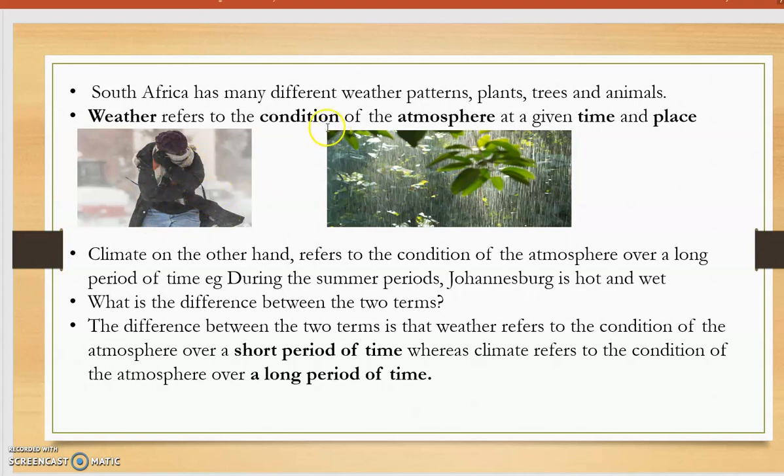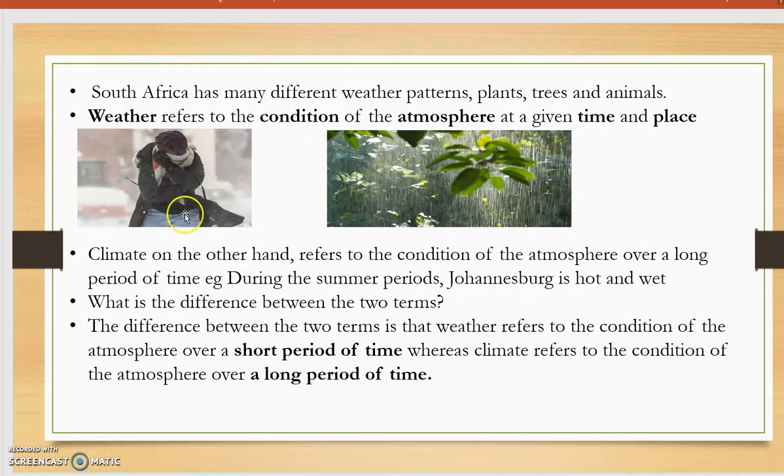Okay? So what is the condition? The condition of the atmosphere is cold. Time, okay? That particular time. If this is in the morning, that refers to time. And place, we said she's in Johannesburg. So weather refers to the condition of the atmosphere at a given time and place.